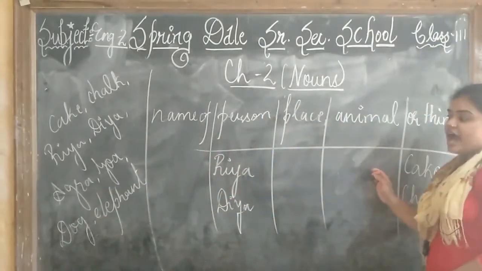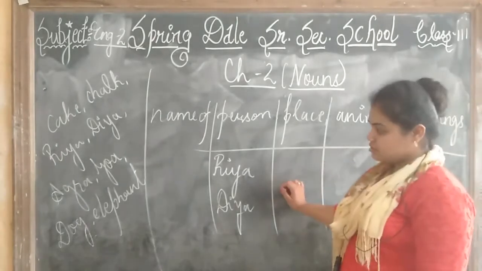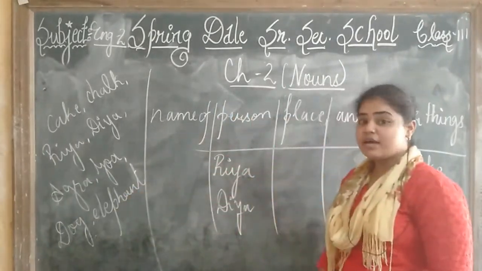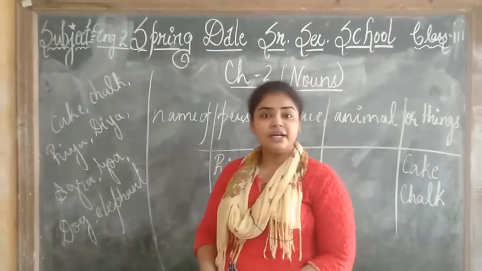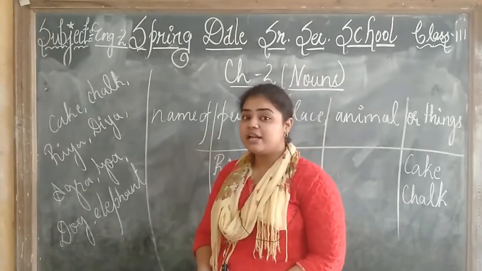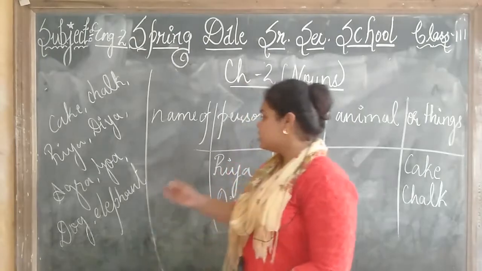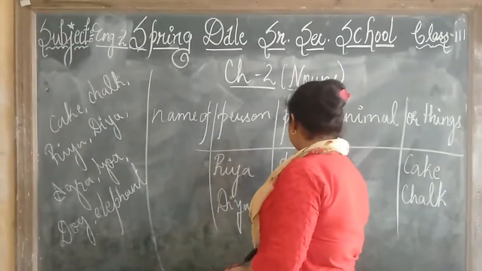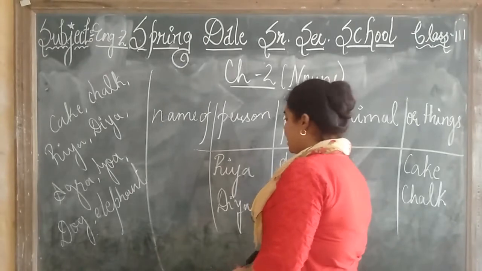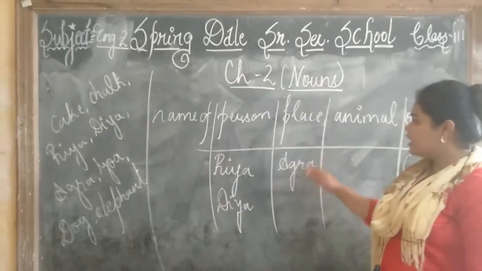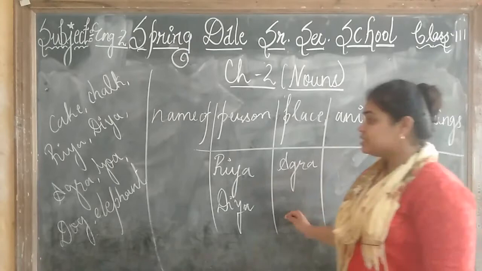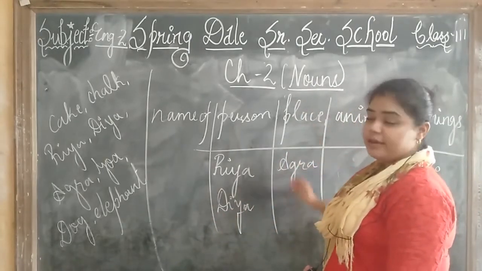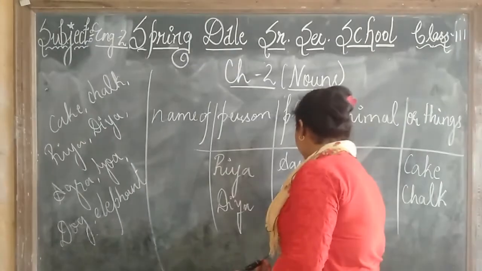Now children, next we have Agra and Goa. Now Agra is an animal or a place? So it is a place. Agra is a place and in Agra what is situated? The Taj Mahal is situated in Agra. So where will we write Agra? At the place. And we are going to write Goa also under the place because it is a city. So the cities come where? At the place. So we are writing here Goa.